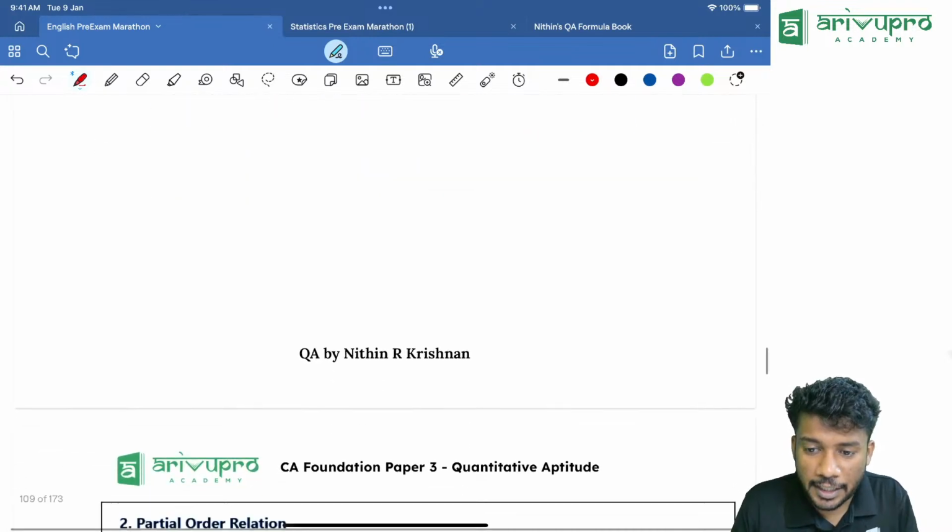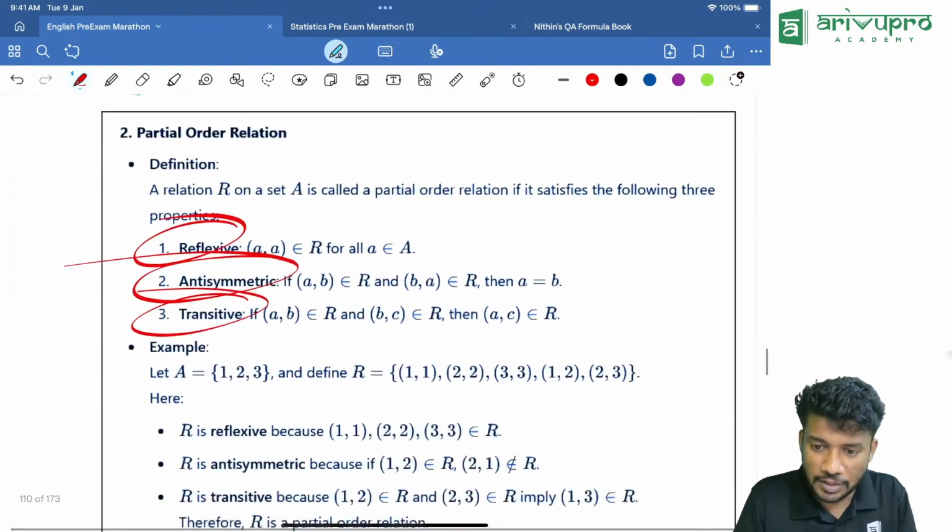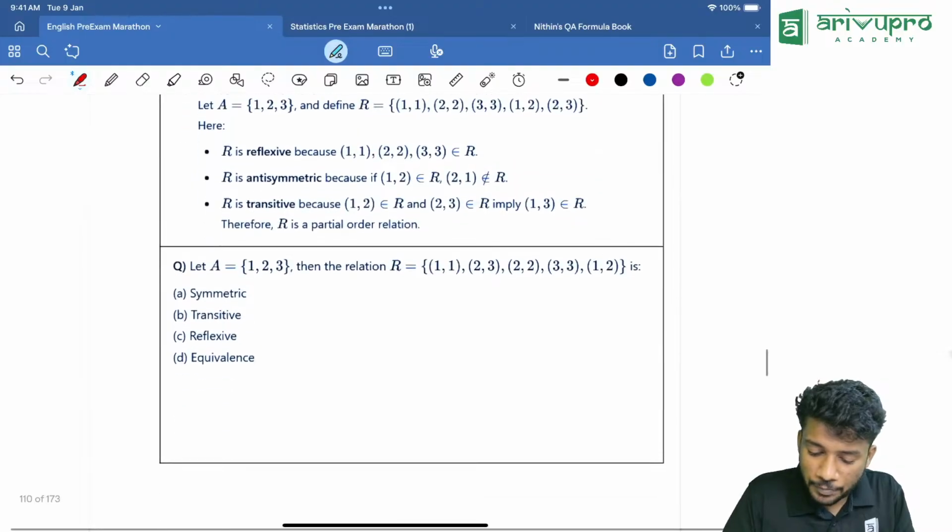Yes, the economics marathon is there, Kavya. Yes, it's there. Now, next one.